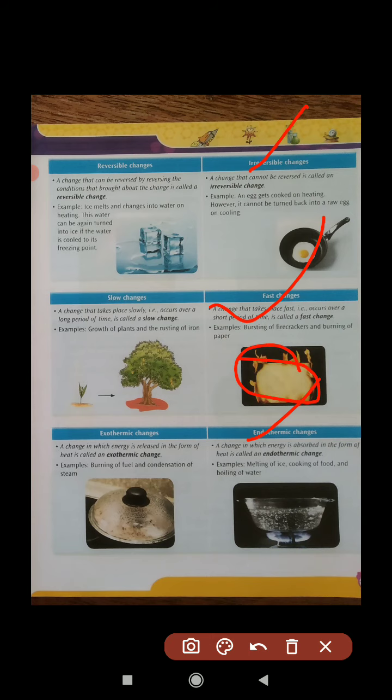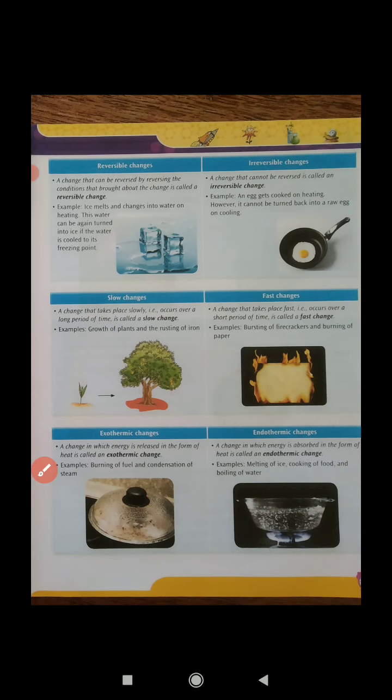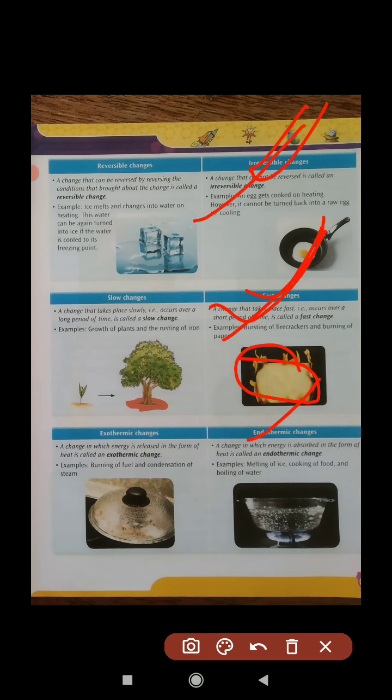Suppose burning of a paper, it is a chemical change. You can say it's a fast change. Similarly, you can say it's an irreversible change, because after burning we can't get that paper back again. So it's an irreversible change. Now come to the definitions, then you can easily understand. So I am saying that one example can be used for multiple purposes.